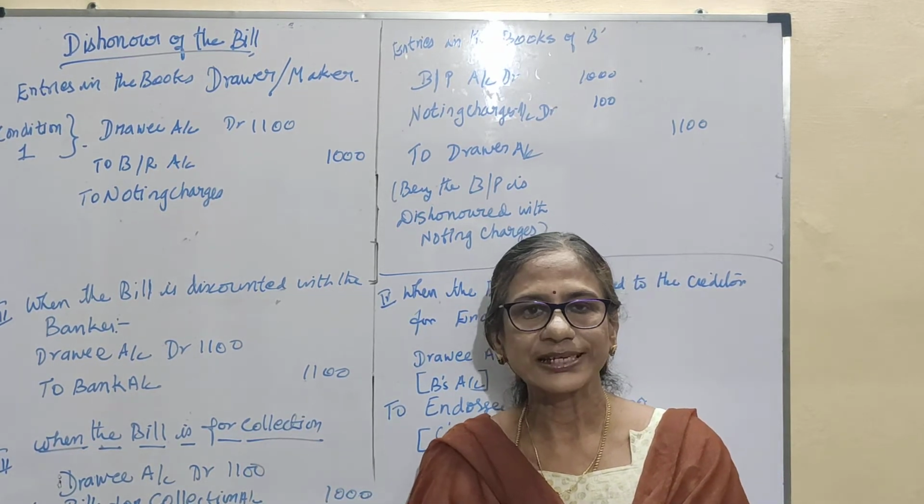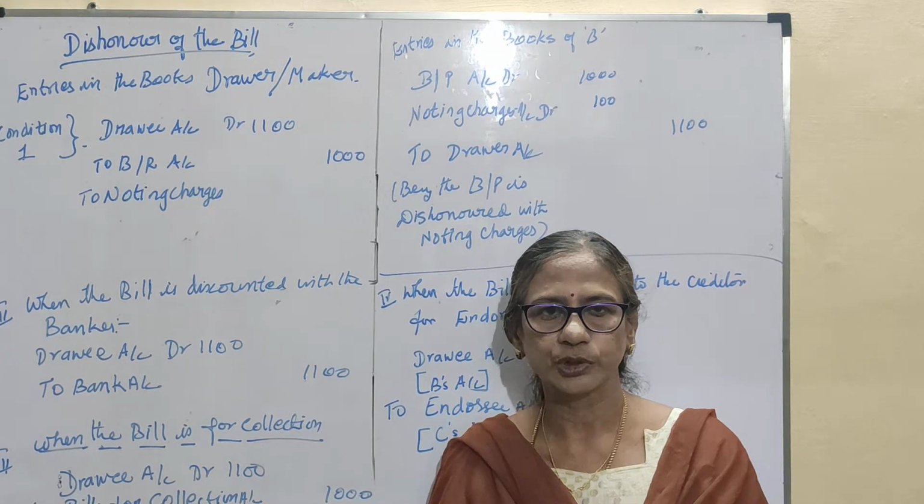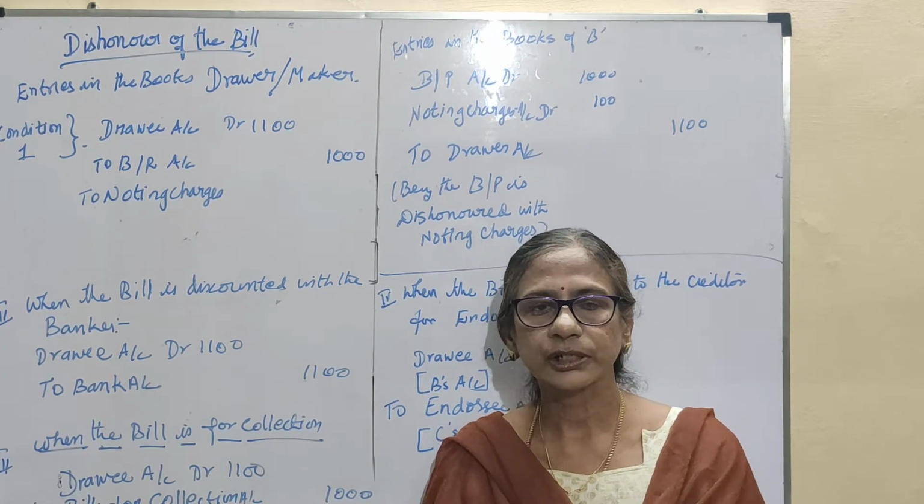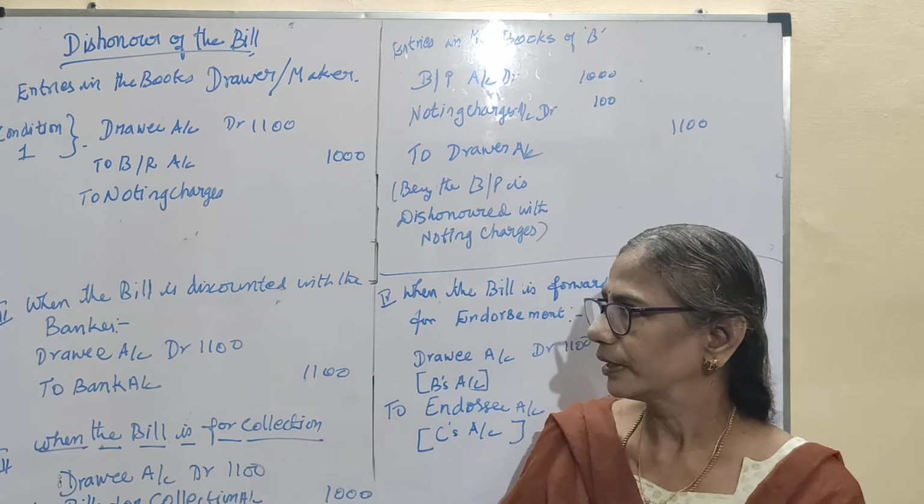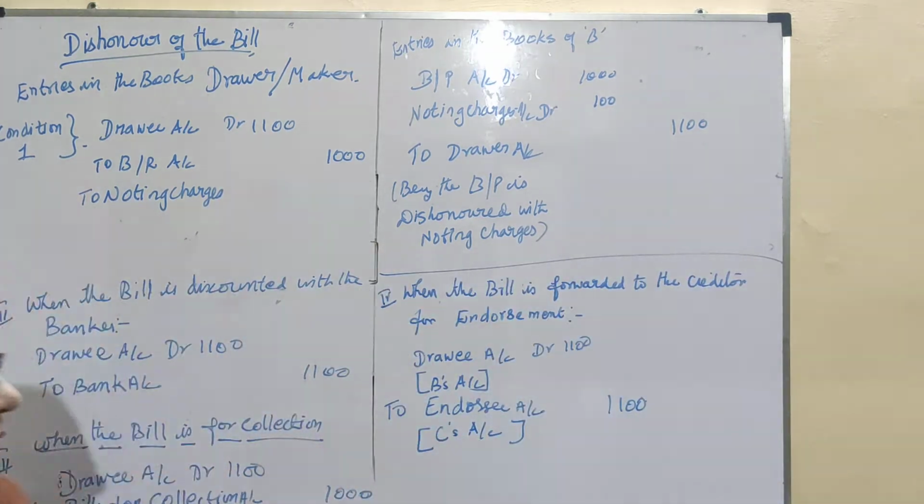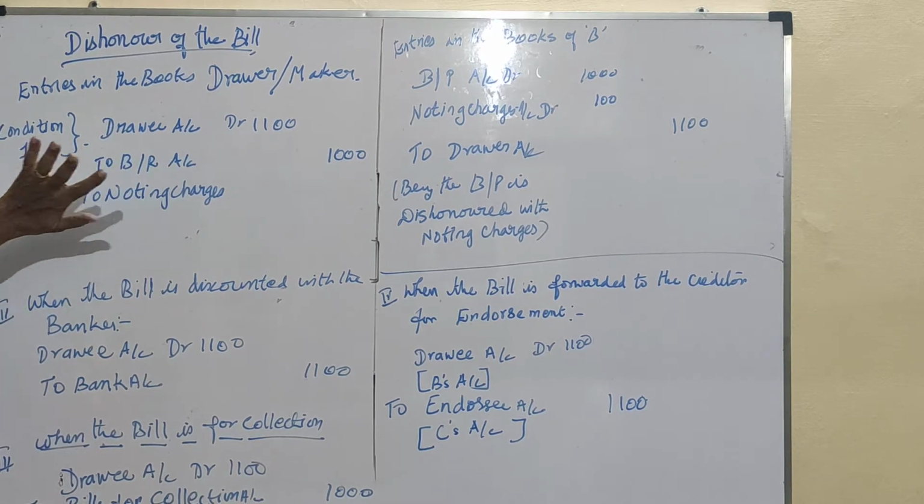And simultaneously, what will be the journal in the books of the acceptor? That means a person who dishonors the bill. Now let us see. First one, in case of dishonor of the bill, the entries in the books of the drawer or the maker of the bill.